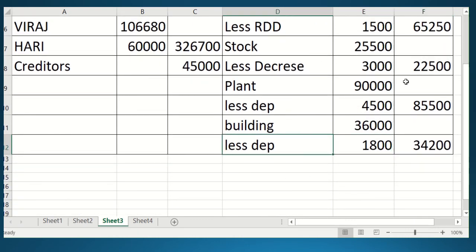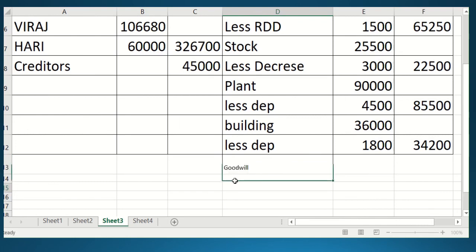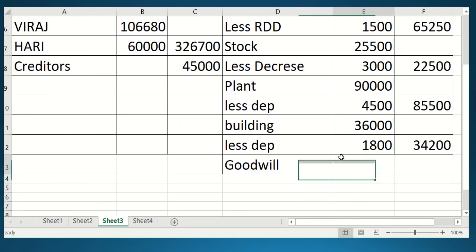Okay, now the last thing they have told us is to show the goodwill amount in the balance sheet. So goodwill will be written here, students. And what is the goodwill amount? Goodwill 67,500 we have already calculated, students. So 67,500 goodwill will be written.